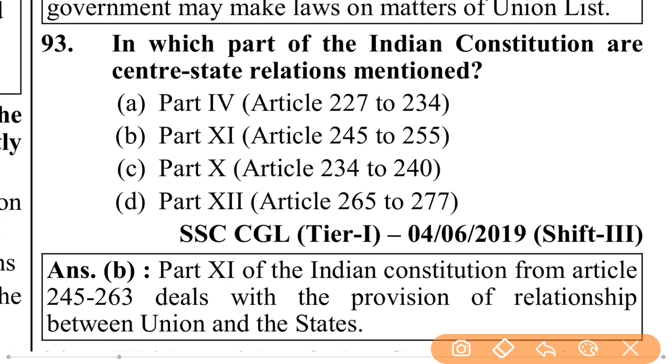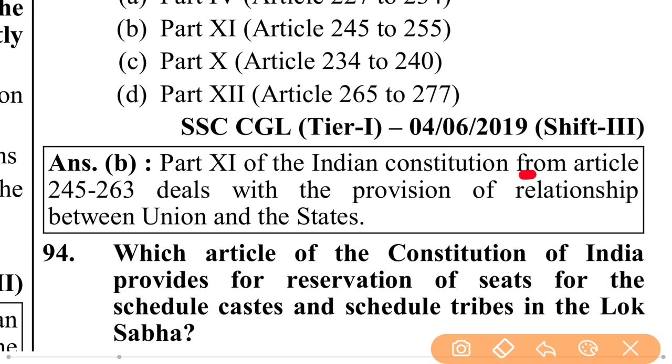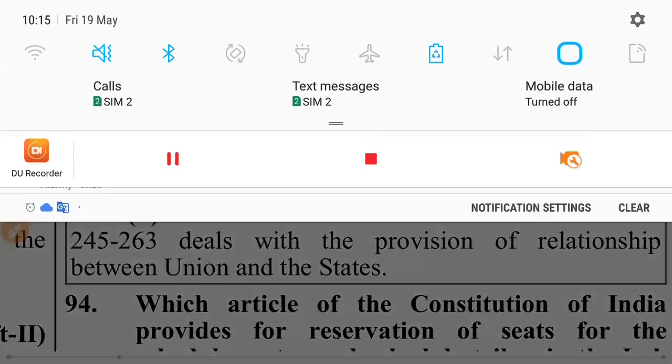In which part of Indian Constitution are center-state relation mentioned? That is part 10, part 11, Article 245 to 255. Part 11 of the Indian Constitution from Article 245 to 263 deals with the provision of relationship between union and the states.